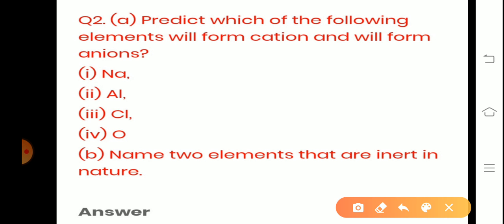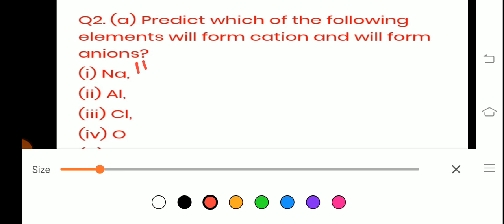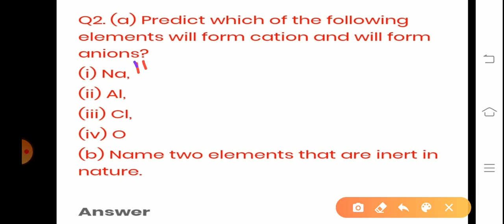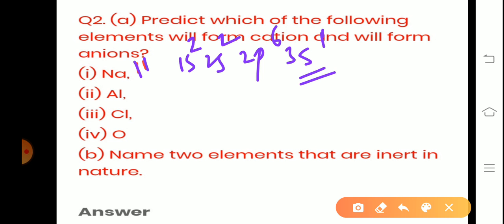Predict which of the following elements will form cations and which will form anions. First write the configuration of sodium, atomic number 11: 1s2, 2s2, 2p6, 3s1. Here the outermost shell contains 1 electron. As per the octet rule, it should lose this 1 electron.